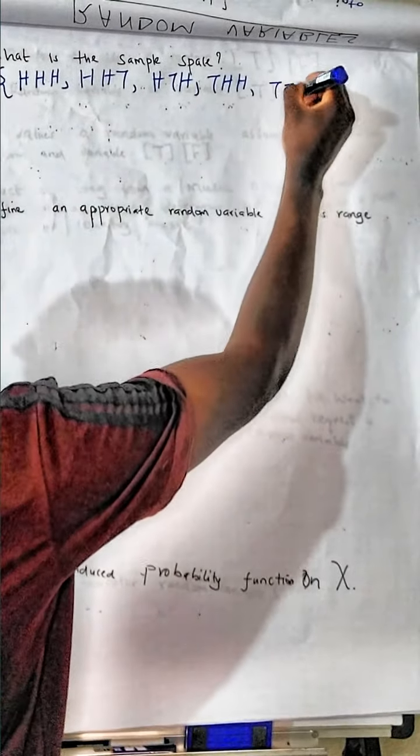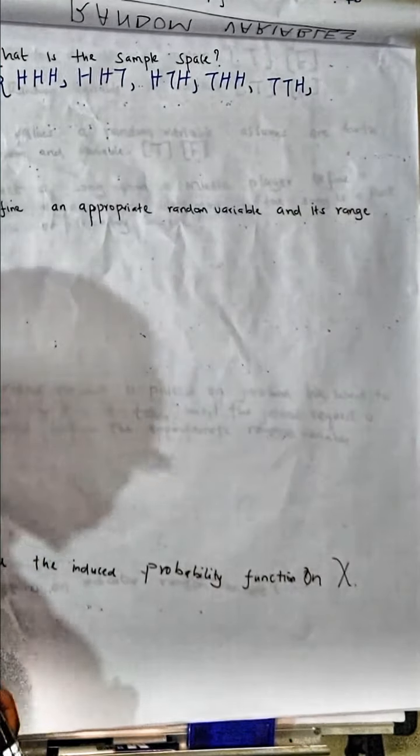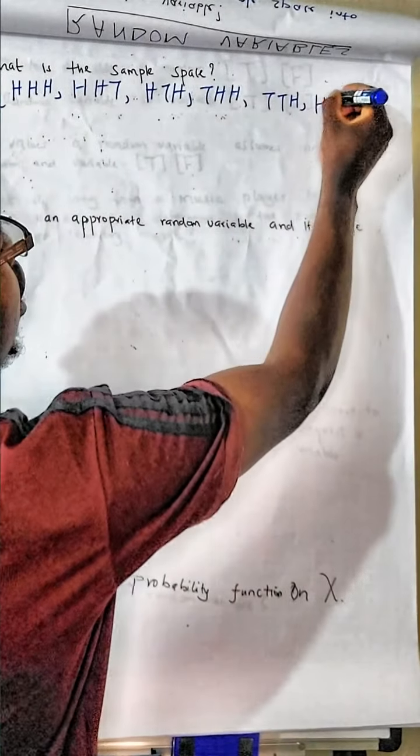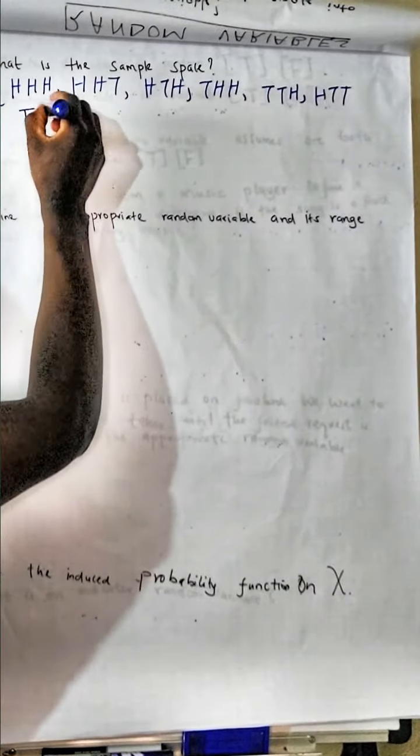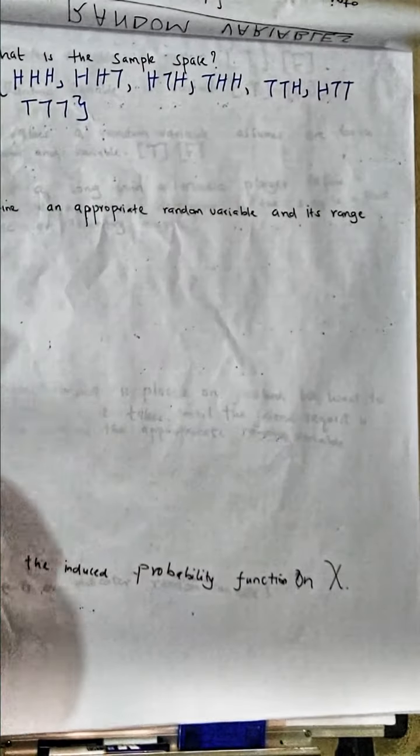So we have tail, head, head, and head, tail, head. Then you can also obtain these others. These are the sample space.